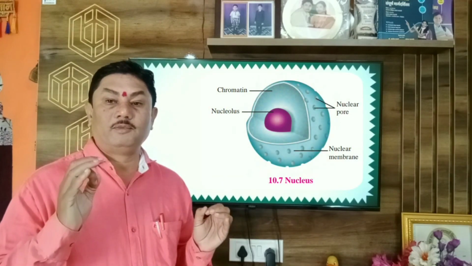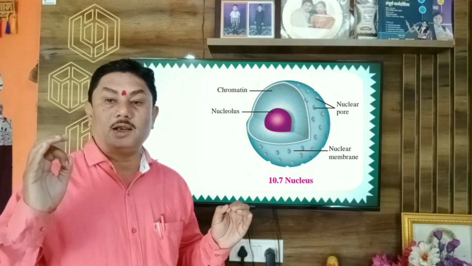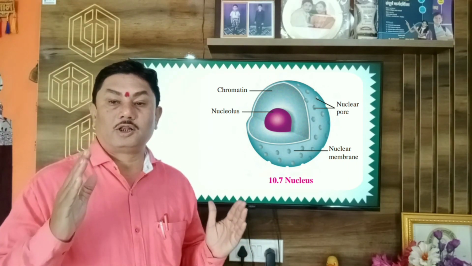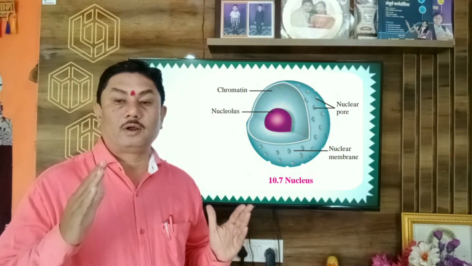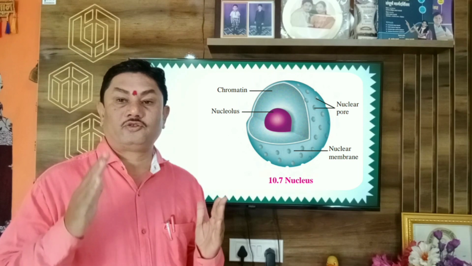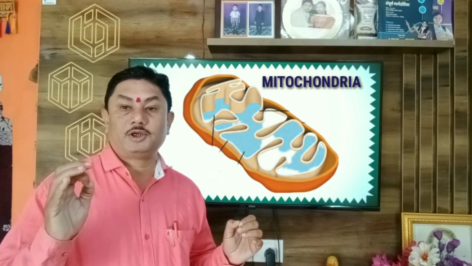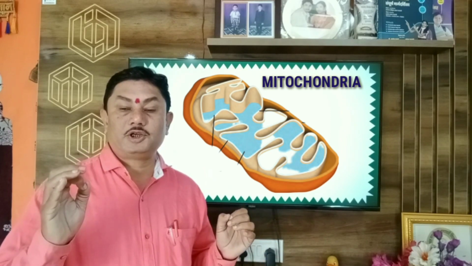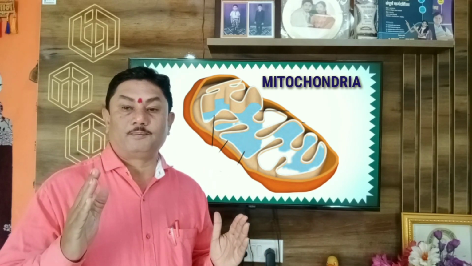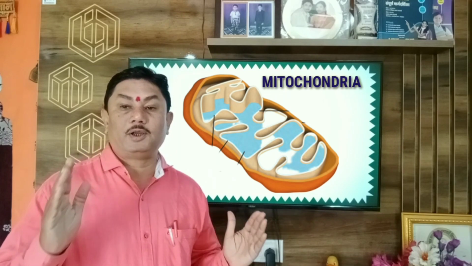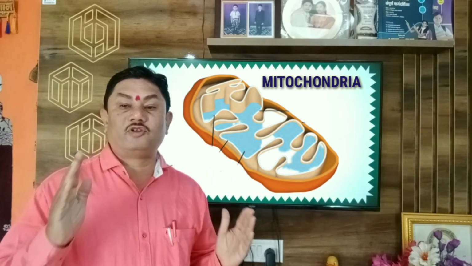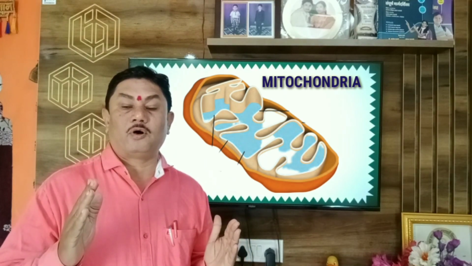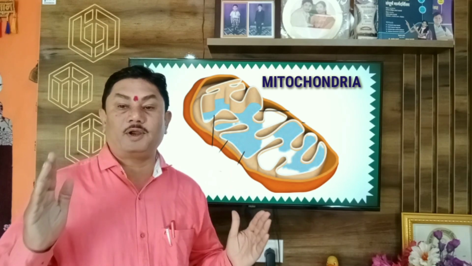Nucleus is the main cell organelle of animal cell. It controls all the functions of the cell. Nucleus plays important role in cell division and it stores genetic material. Mitochondria produces energy in the cell. This energy is stored in energy-rich compound called as ATP and supplied to the cell as per need of the cell. ATP stands for adenosine triphosphate.